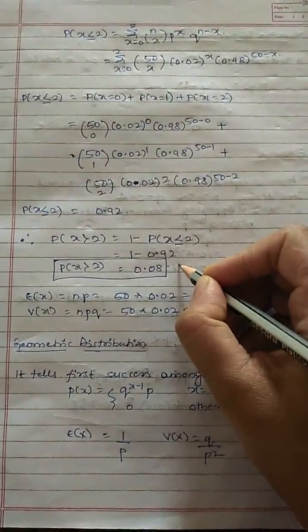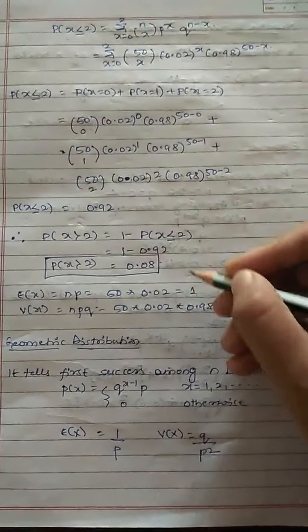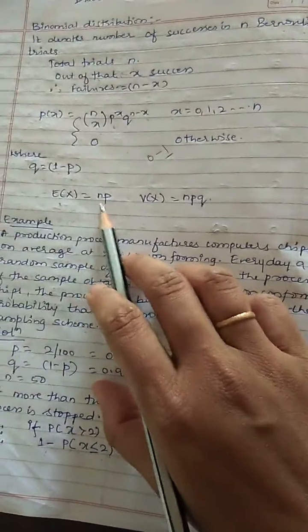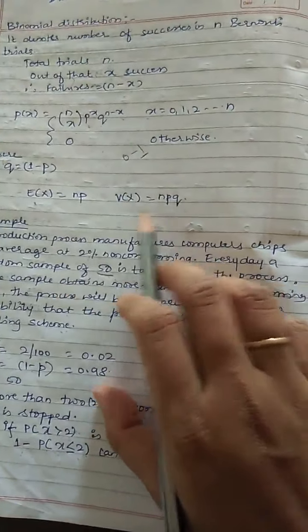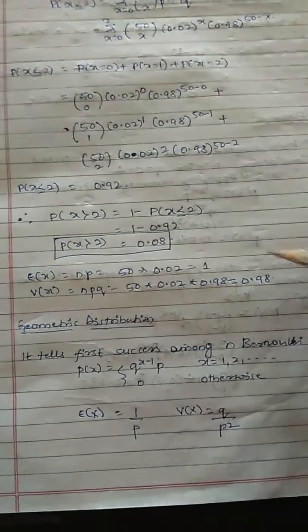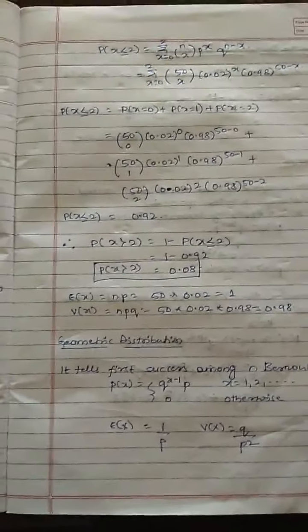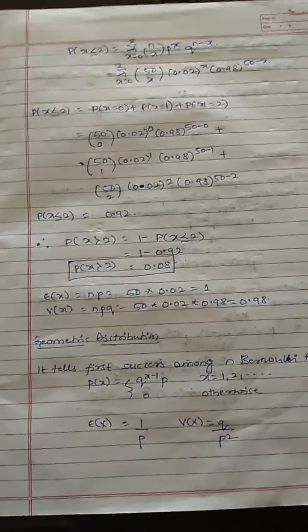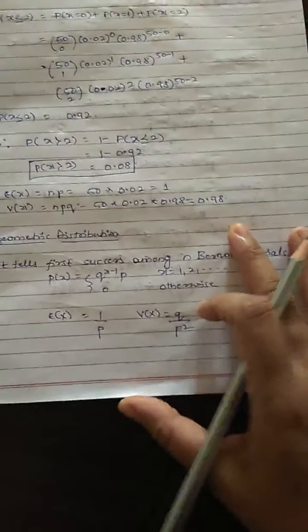So this is the probability. Suppose they ask you to find the mean and the variance, then substitute here. We have the formula for mean, np, and npq for variance. So that is what we have substituted here and found the answer. So this is about the binomial distribution. Next we will go for the geometric distribution.